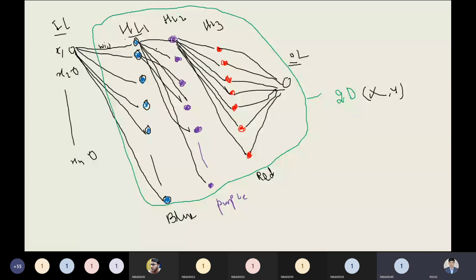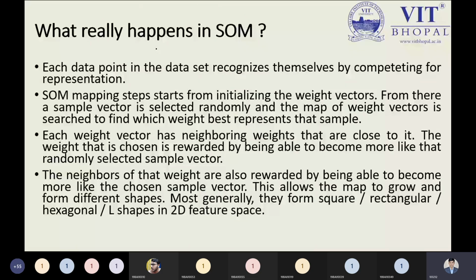Yes, sir. Okay. After understanding this point, we need to understand what really happens in this zone, the self-organizing map. Here we need to keep in mind each and every data point associated with our information, and that is represented by competitive representation, or what I am calling competitive learning.